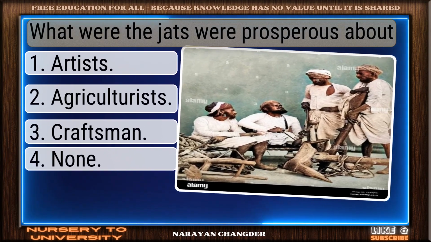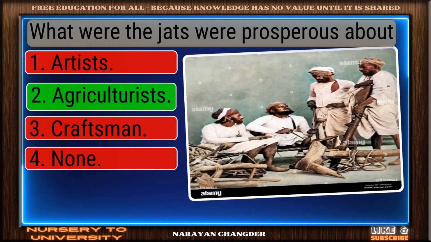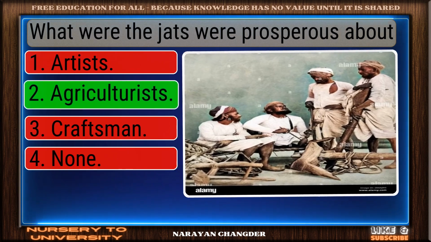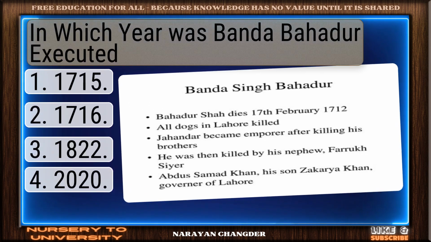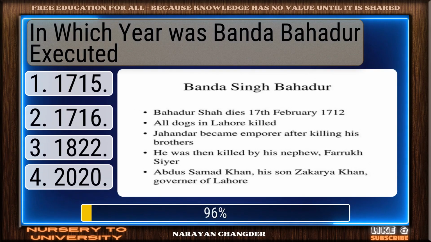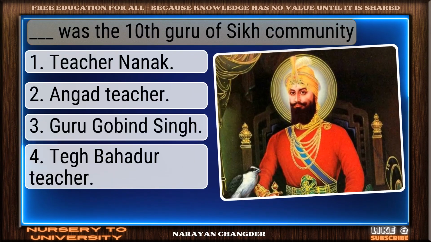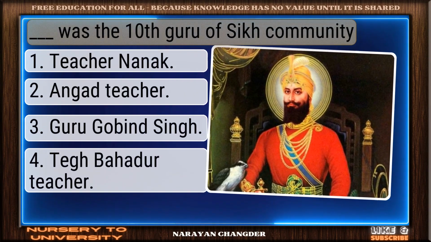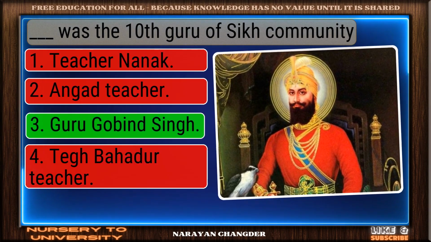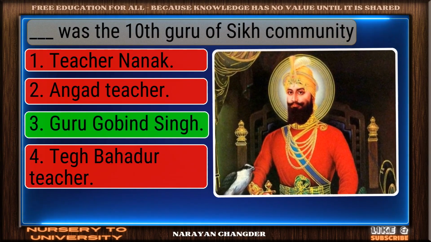What were the Jats were prosperous about? Smart pick. Agriculturists is the correct choice. In which year was Banda Bahadur executed? Solid response. 1716 is a valid. Dash was the 10th Guru of Sikh community. Clear logic. Your choice, Guru Gobind Singh, is sound and 100% true.